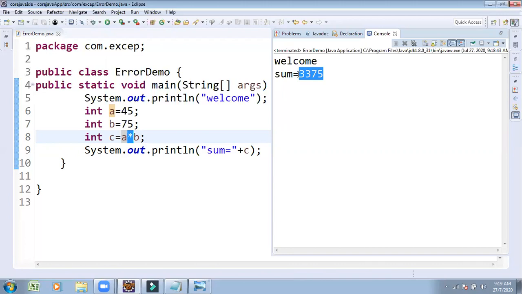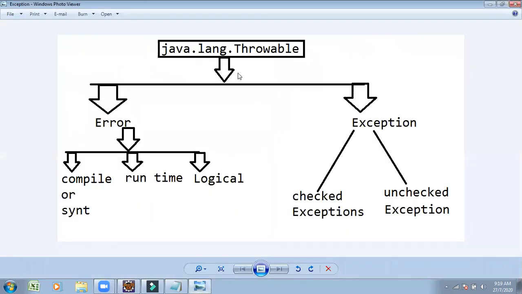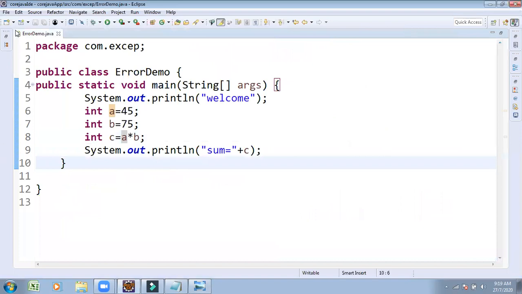Compile time errors, runtime errors, we are going to discuss. That is called exceptions, logical errors. Java contains one built-in class, the Throwable class, which contains two subclasses: Errors and Exceptions. Errors are categorized as compile time errors, runtime errors, logical errors. Now we want to concentrate on exceptions. What is an exception? How to handle those exceptions? What procedures are there to handle them? Let's see when there is a possibility of getting exceptions.